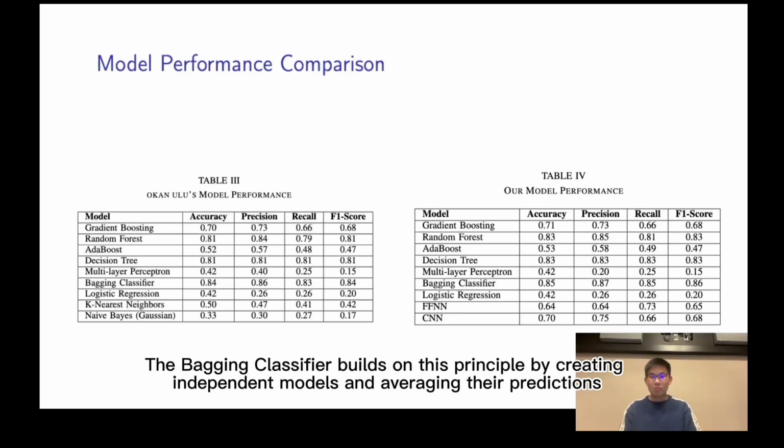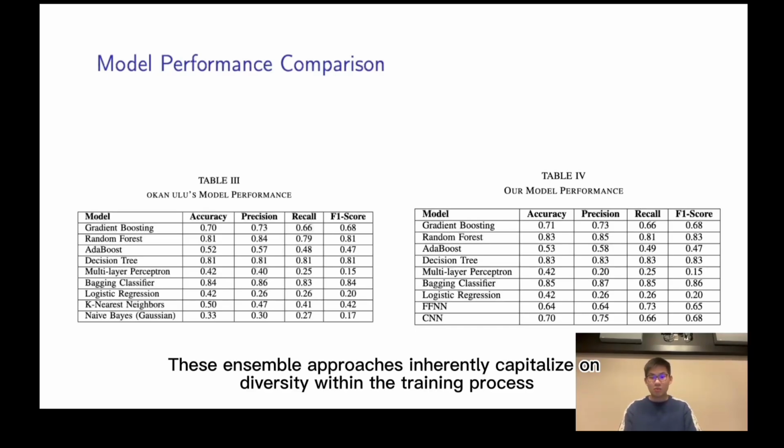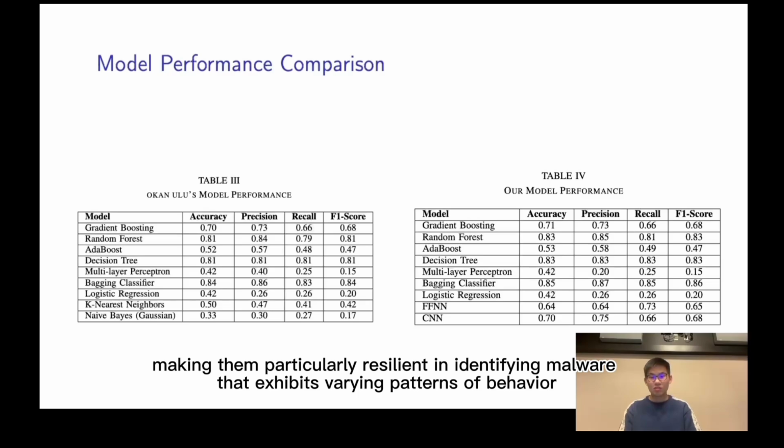The bagging classifier builds on this principle by creating independent models and averaging their predictions, further reducing the variance. These ensemble approaches inherently capitalize on diversity within the training process, making them particularly resilient in identifying malware that exhibits varying patterns of behavior.